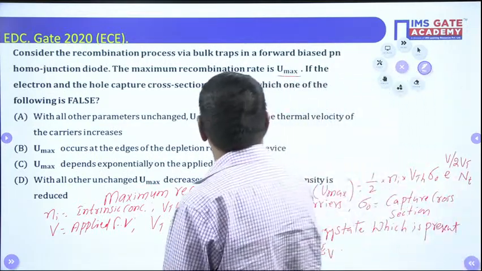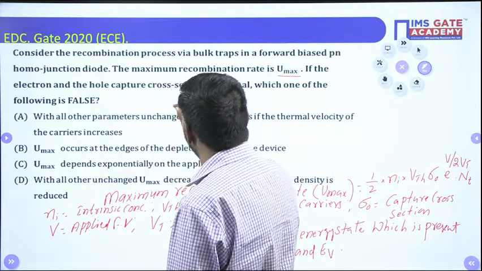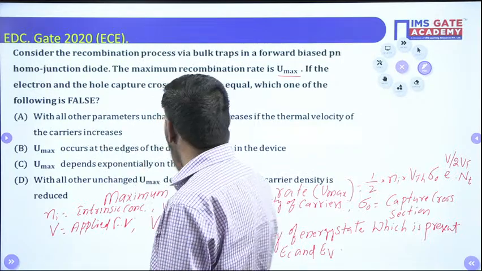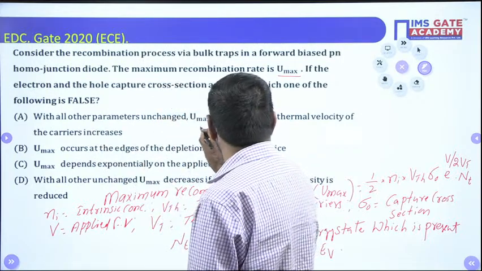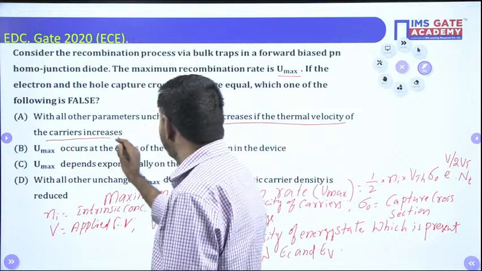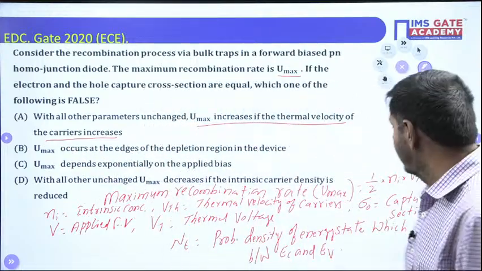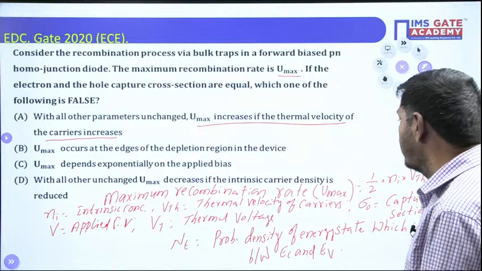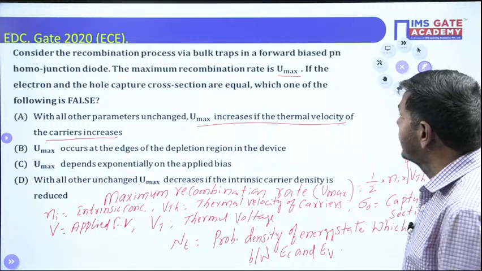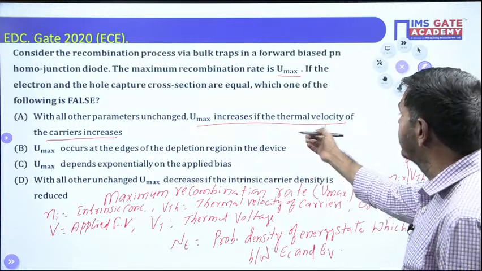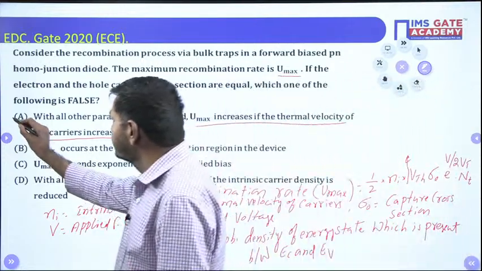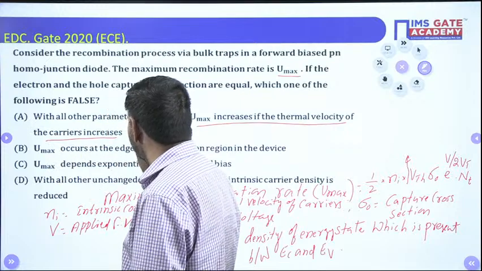Because the electron and hole capture cross sections are equal, which one of the following is false? With all other parameters unchanged, Umax increases if the thermal velocity of the carriers increases. You check it in the formula. Thermal velocity is given the symbol VTH. If VTH increases, Umax also increases. Exactly, it is correct. This point is correct. This is true.